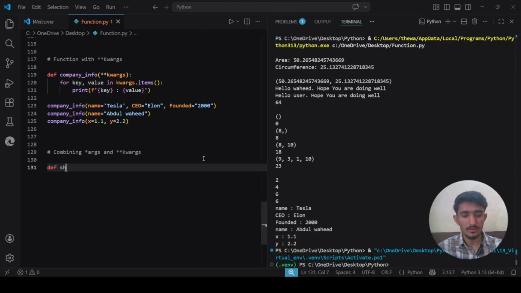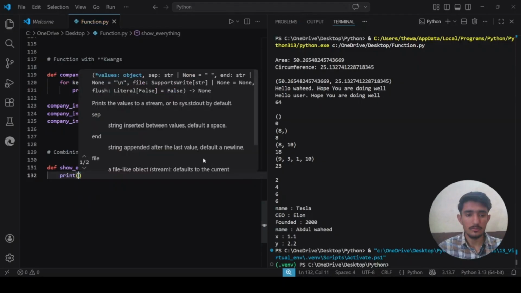Let's say def show_everything. After that, first we will write our regular parameter, like name. After that we will give *args, then **kwargs, then we put a colon.